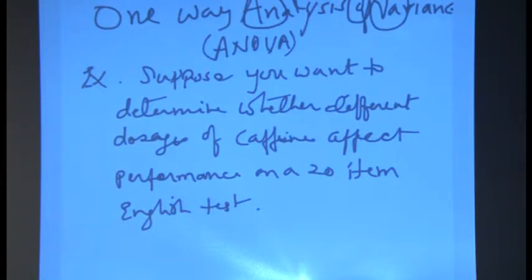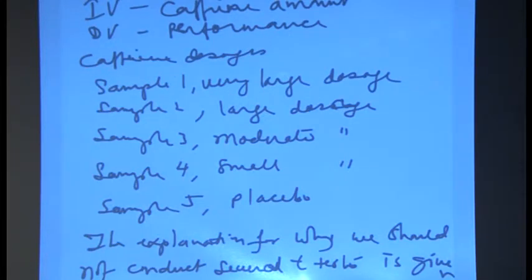So, let us take for example how the different categories work. Let us take now here independent variable is caffeine amount, dependent variable is performance. Sample 1 very large dosage, okay. Sample 2 has large dosage, sample 3 moderate dosage, sample 4 small dosage, sample 5 placebo. That means they are given something that has no caffeine at all.